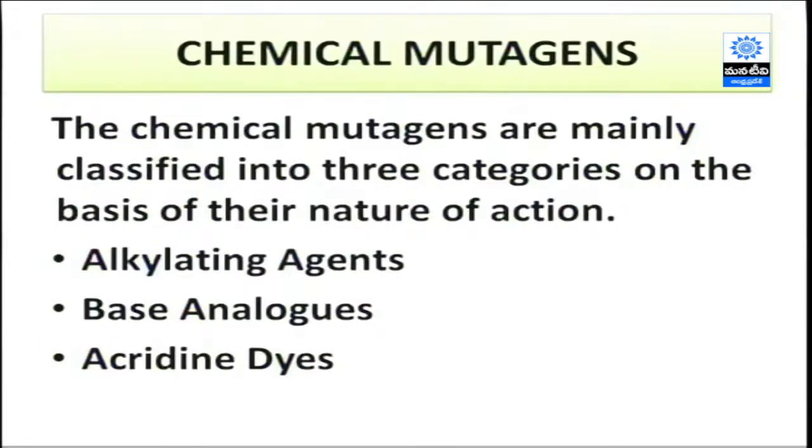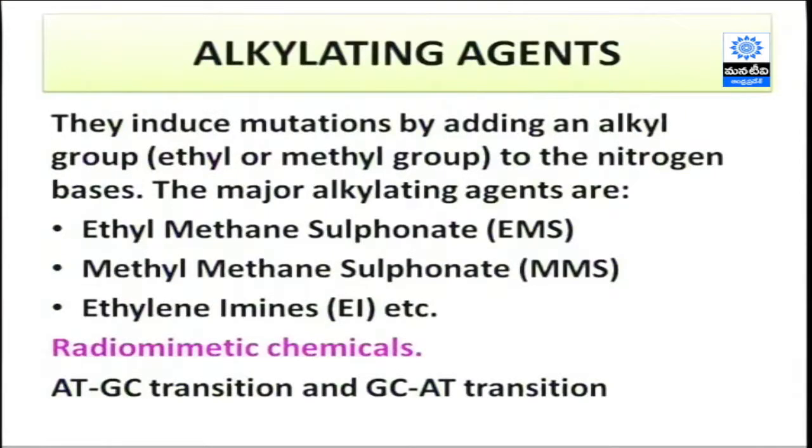Let us watch how these chemical mutagens interact with the nitrogen bases and help in the mutagenesis process. Coming to the alkylating agents, they induce mutation by adding an alkyl group to the nitrogen bases.